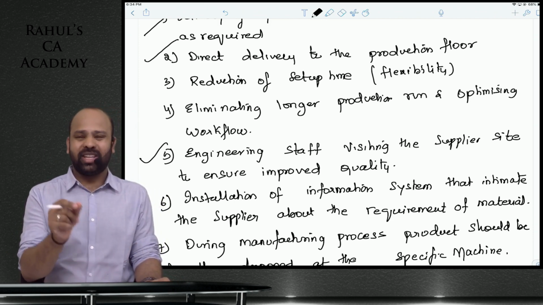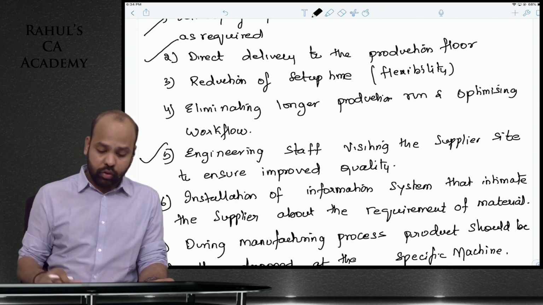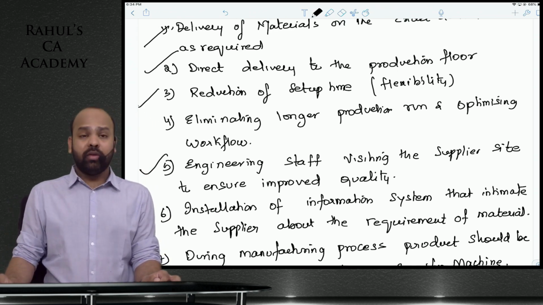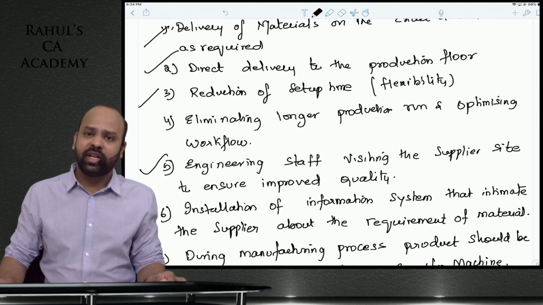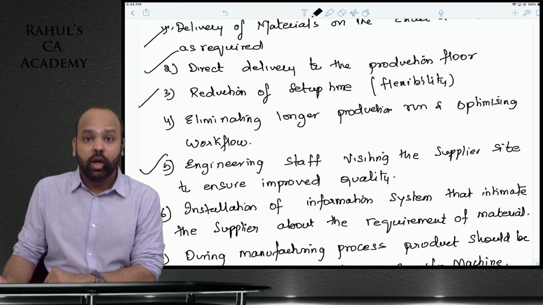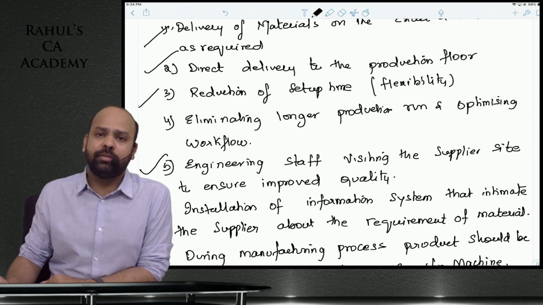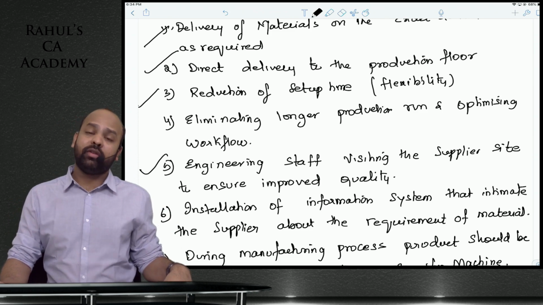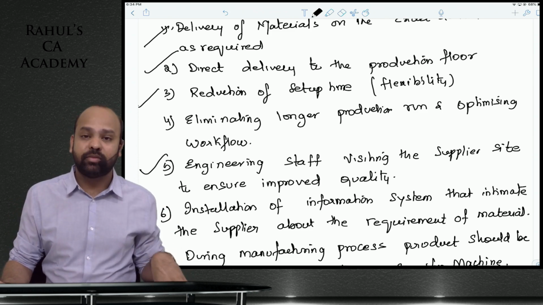It should be received on a timely basis. Yes or no, beta? You should be able to reduce your setup time. This is very important, guys, because under just in time you are undertaking manufacturing operations based on customer demands. Now if your operations are not flexible enough, then obviously you will not be able to incorporate last minute demands.